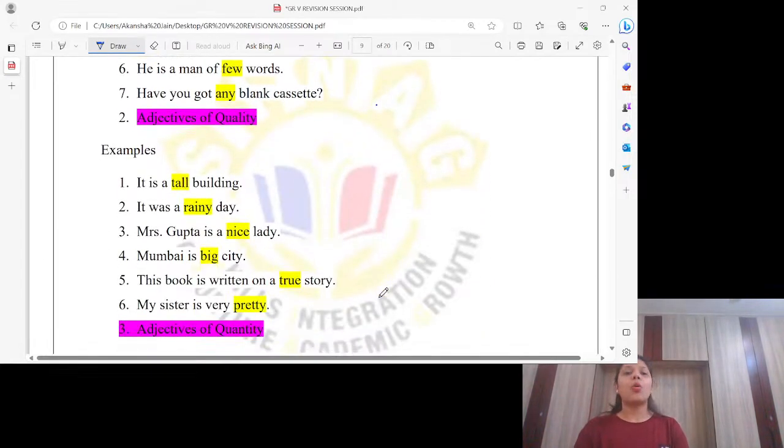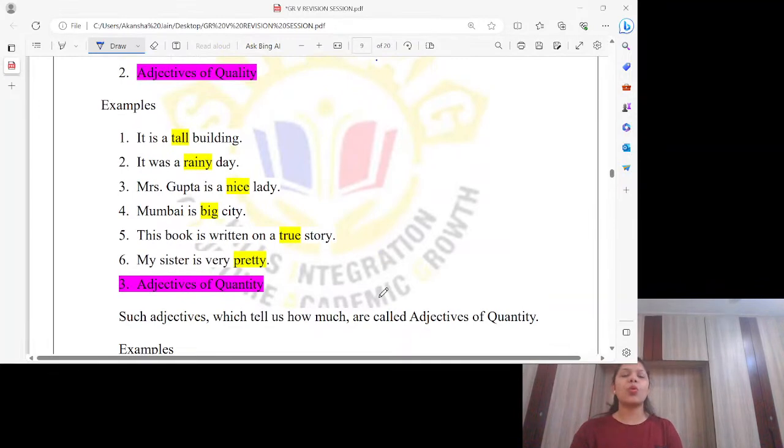Okay. Quality. Now when we go for quality, of course, quality term is not new for us. We know if we talk about somebody's quality, how the person is. It's a tall building. Not only person, of course, we can describe everything. It's a tall building. So tall is the quality of the building. Yes, it's adjective of quality.